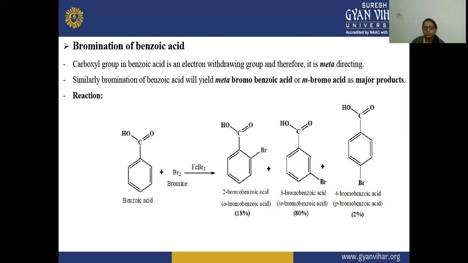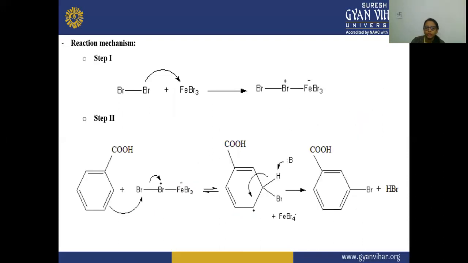So here also it is the same reaction, where benzoic acid reacts with bromine in the presence of the Lewis acid FeBr3, and you will see three products are formed: ortho-bromobenzoic acid, m-bromobenzoic acid, and p-bromobenzoic acid. And the ortho and the para are in a lesser amount as compared to the meta. Because this whole process is meta-directing, the meta product yield is more as compared to the others.